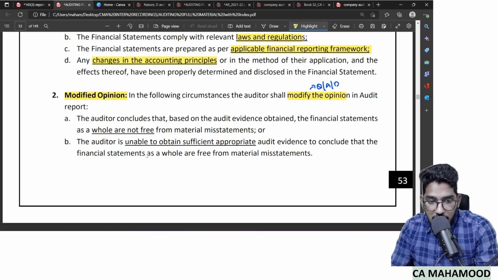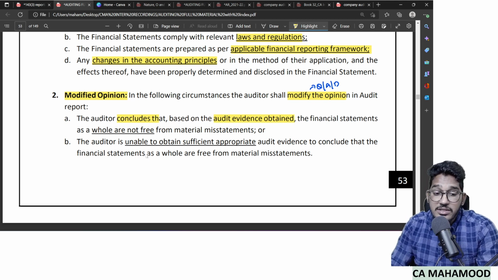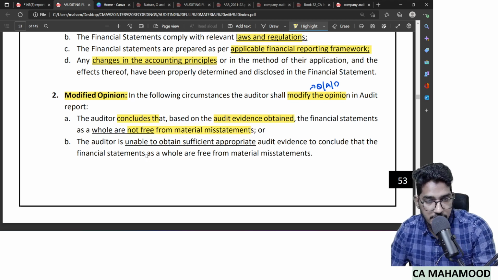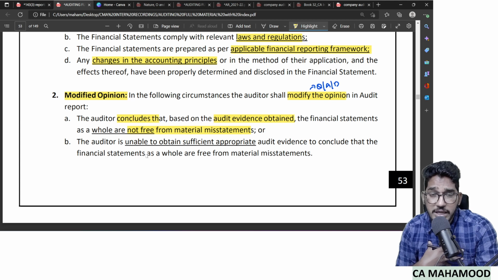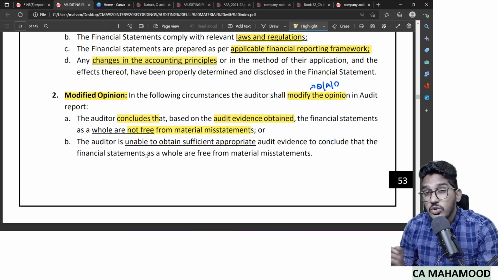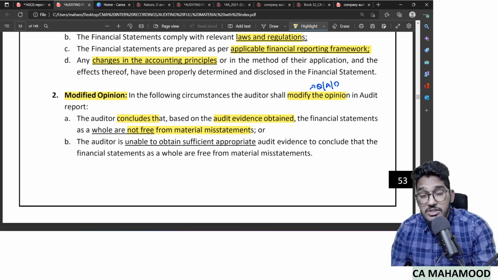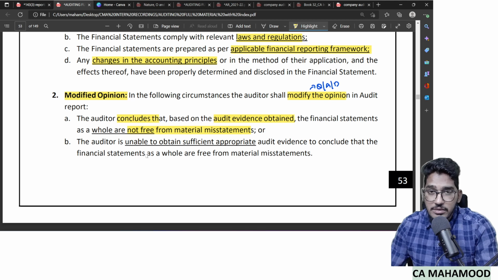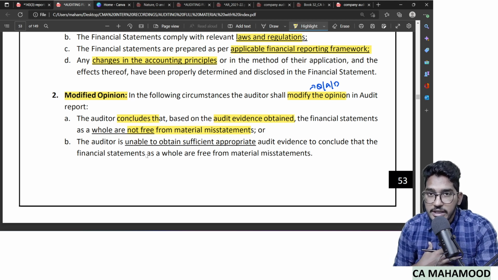When the auditor concludes, based on audit evidence obtained, that the financial statements are not free from material misstatements. So the auditor has obtained audit evidence, and on that basis is concluding that the financial statements contain a material misstatement.